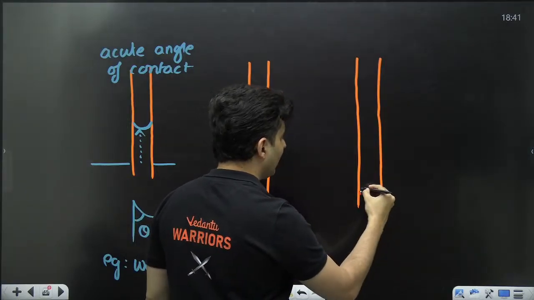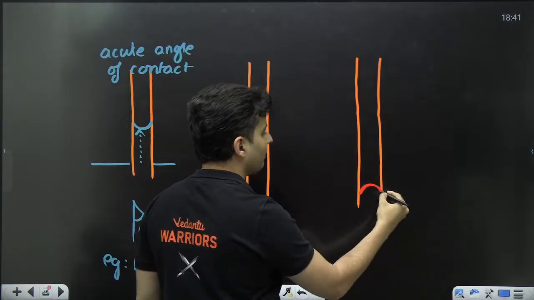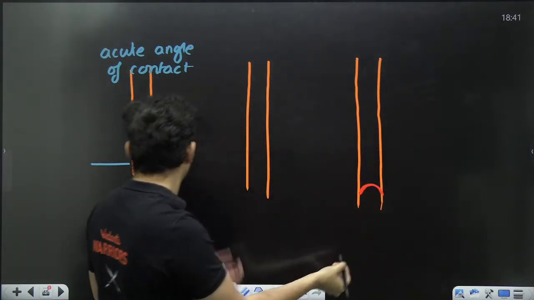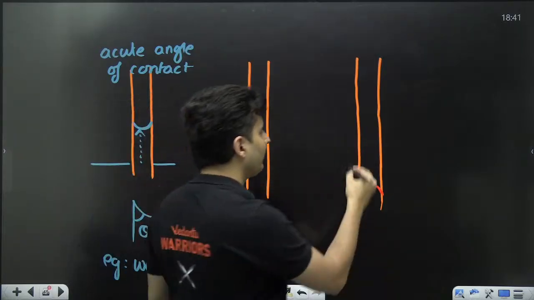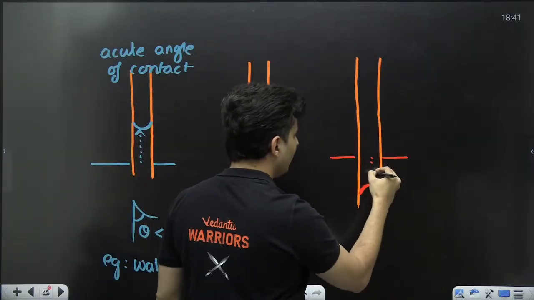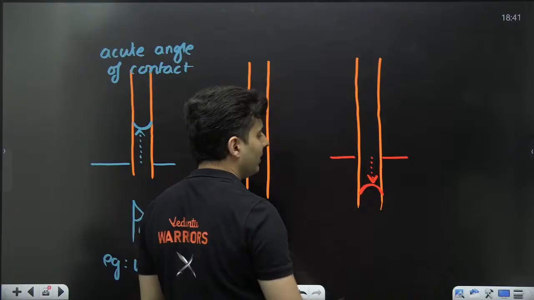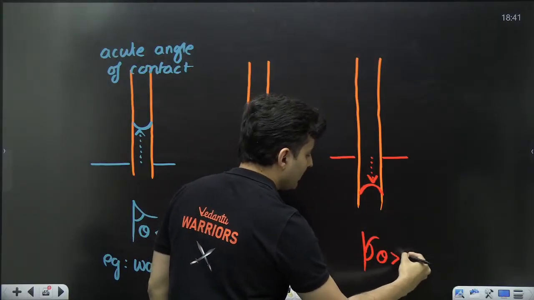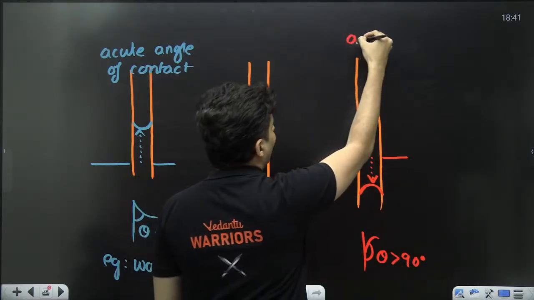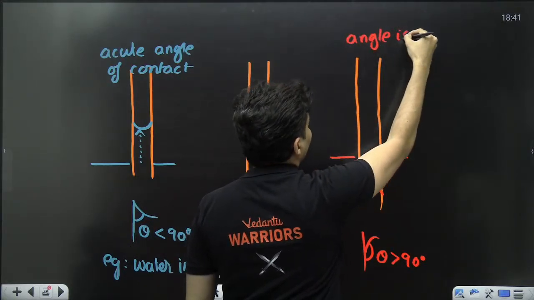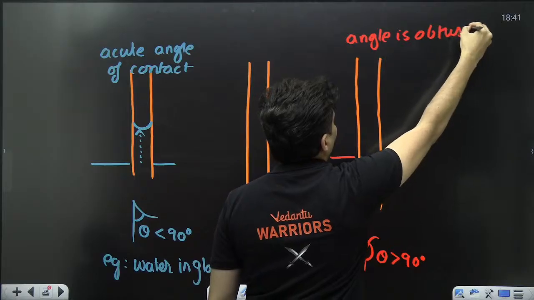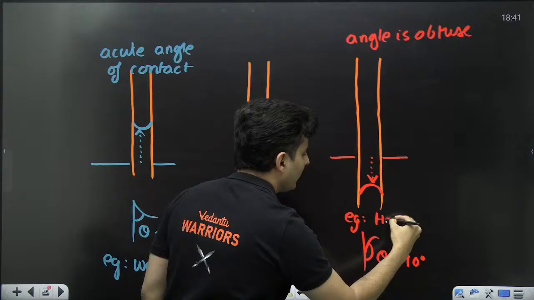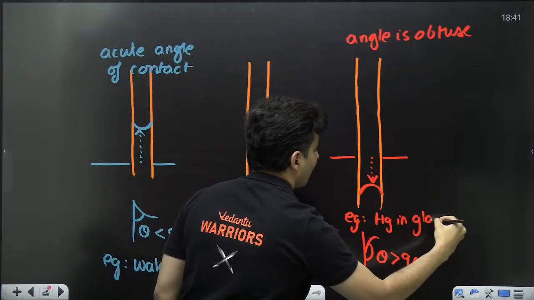you will see that their curvature is convex up. The surface of the liquid, which is also called the meniscus, is convex up. This is concave up, this is convex up. Such liquids will go down. There is a dip in it. So here, if you notice, the angle of contact is more than 90 degrees. So the angle is obtuse, so it will be dipping. The best example is mercury in a glass tube.